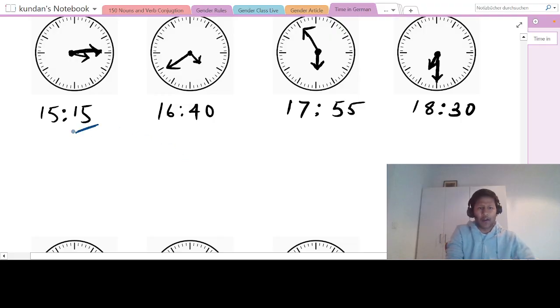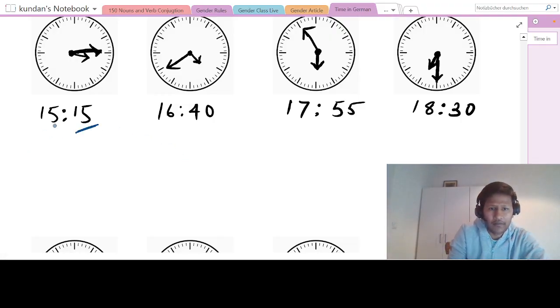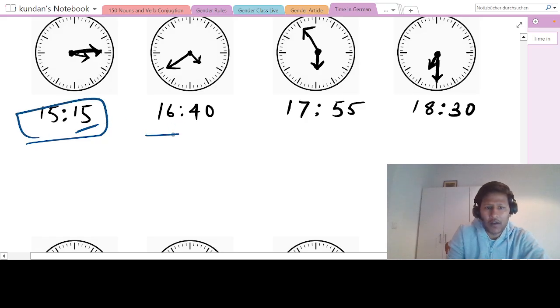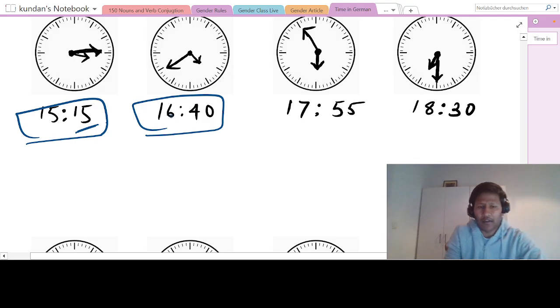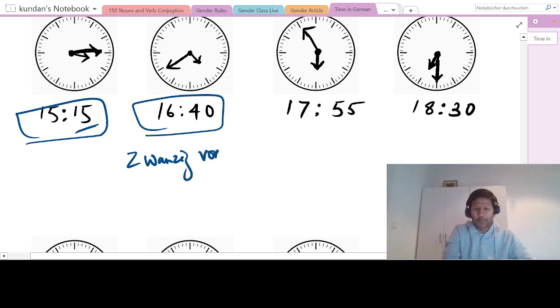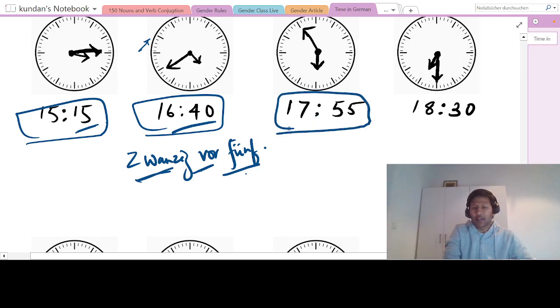So this one, how will we say? Viertel nach 3. Okay, Viertel nach 3. How will we say this one? 40 nach 4. Or we can say 20 minutes before 5 o'clock. So 20 vor 5. So it is approaching 5 o'clock, right? So we say 20 minutes before 5 o'clock, 20 vor 5.